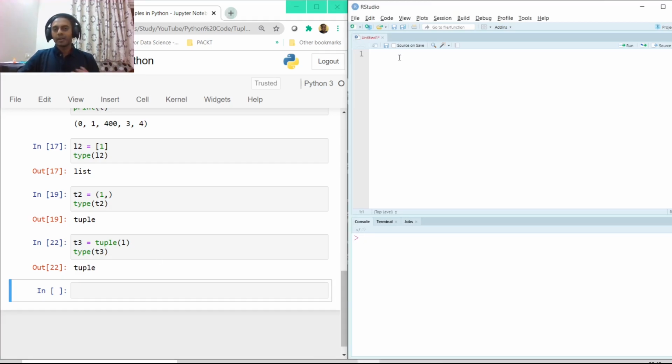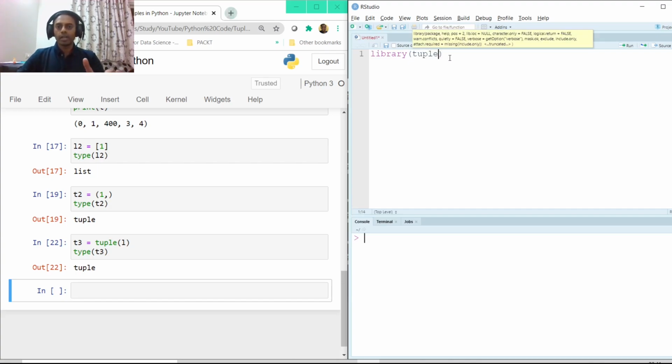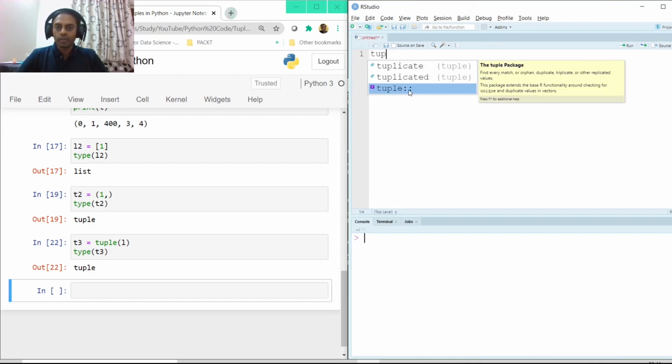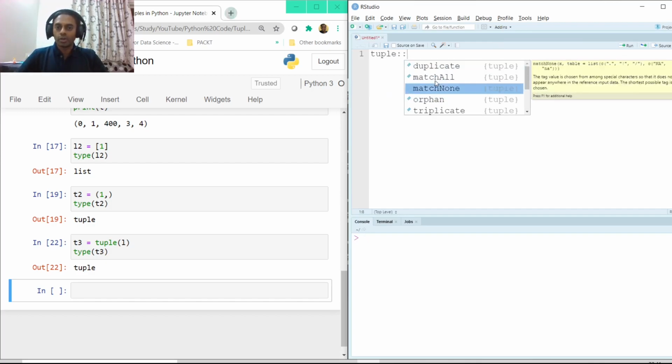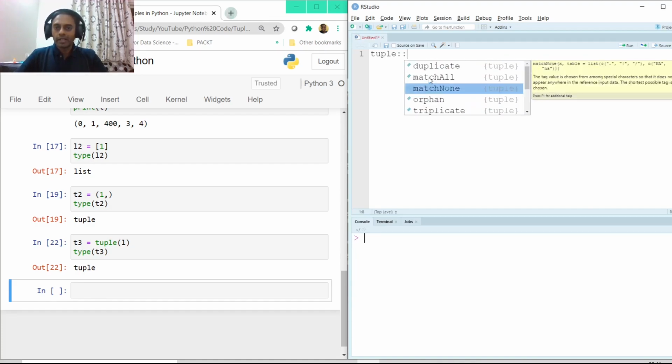Now let's try to understand how a tuple is used in R. Well, in the case of R, tuple is a library. So if you have to use tuple, you have to call the library tuple. And in fact, let me not execute this line. If you want to use a particular library, there is another way of using it. It is by just typing tuple, and there you have these two colons. Once you select this, it will give you options of what you want to select here. So you have duplicate, match all, triplicate. Let's try to understand that.